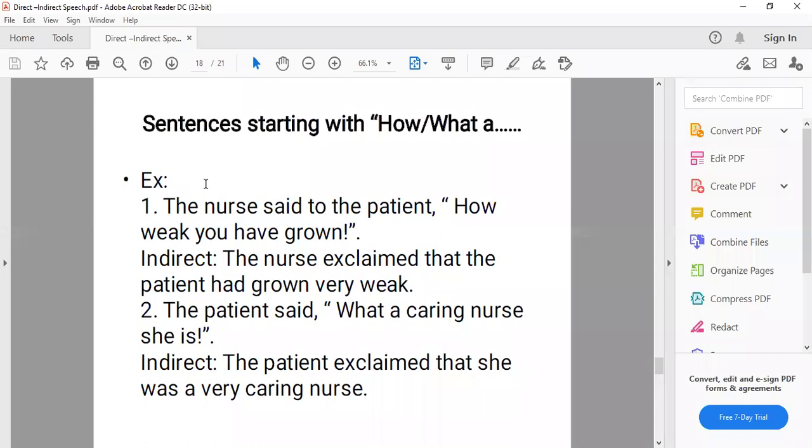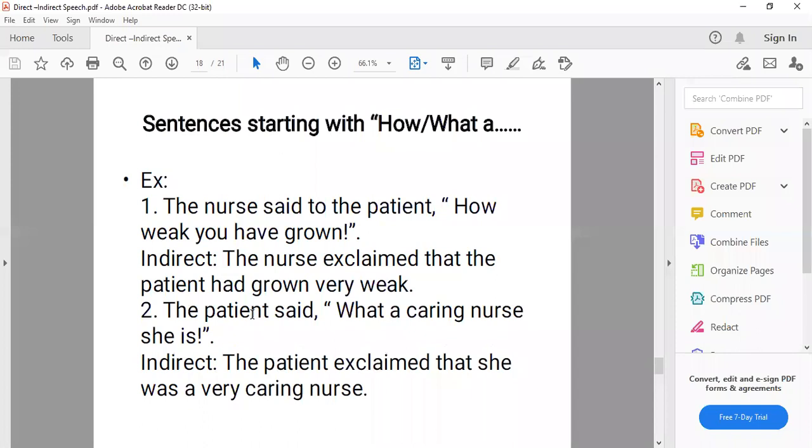The nurse said to the patient, "How weak you have grown." Sign of exclamation is there. The nurse exclaimed with surprise, with wonder, exclaimed with surprise to the patient that the patient had grown very weak. We can remove this object from here because we are using the same object in the reported speech. The nurse exclaimed with surprise that the patient had grown very weak. How? That means the WH word will be removed. Now the sentence will be converted to simple form.